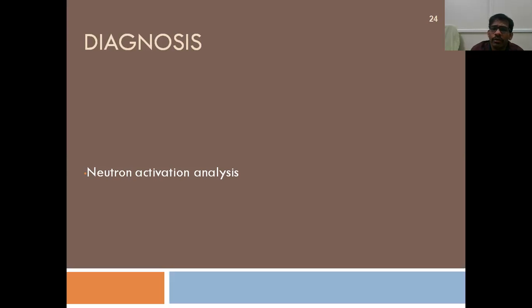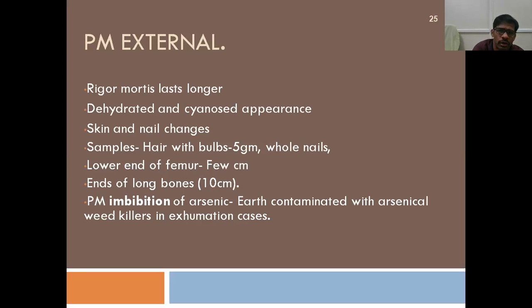Okay, coming to the diagnosis. So actually, because these are metals, right? This can be diagnosed by using neutron activation analysis. Actually, there were so many other tests that were used, like the Marsh test. Okay, so all those tests are obsolete now. They are not being used nowadays.